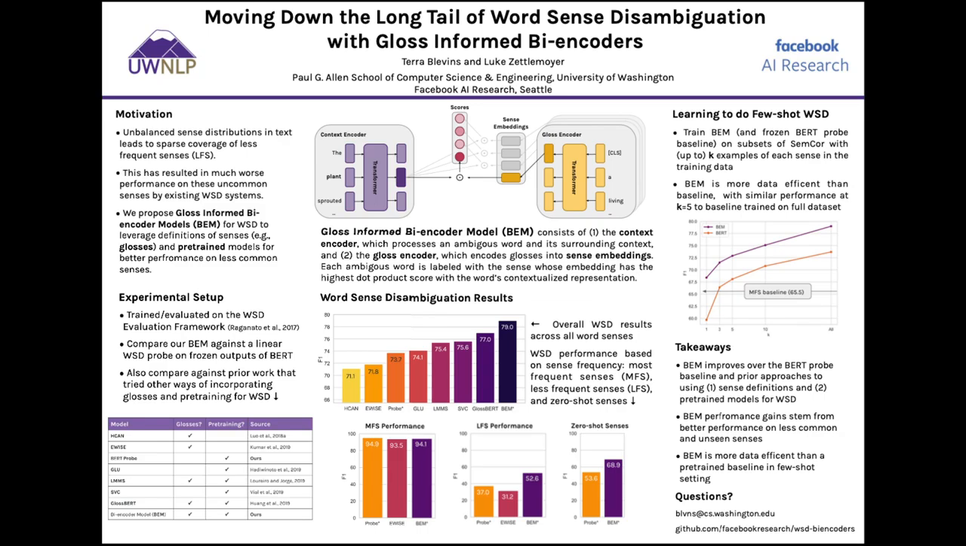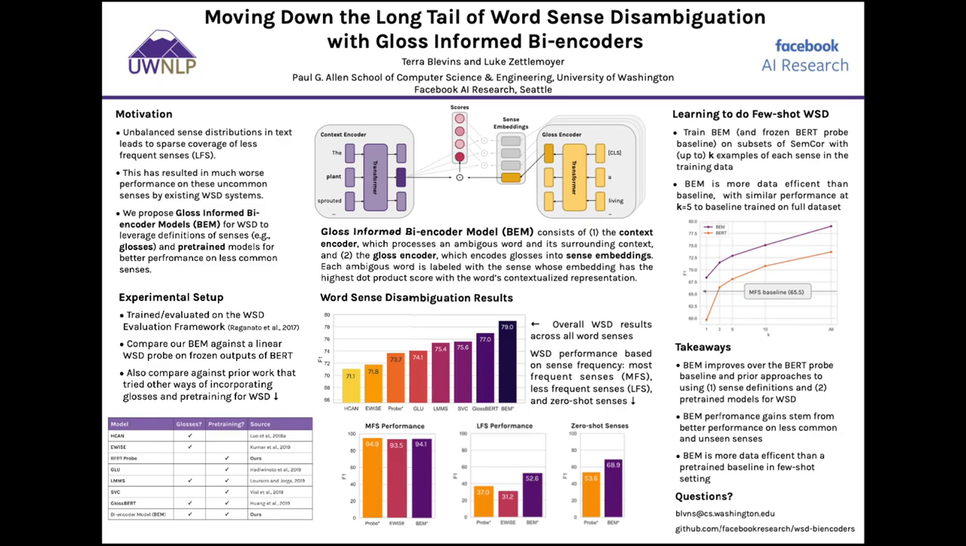And finally, we looked at how effective the bioencoder is at learning from limited data with a few-shot learning setup. As shown in the graph on the right, we found that the bioencoder is much more data efficient than the RoBERTa baseline, and is able to achieve similar performance to the full baseline model when only given 5 or fewer examples per sense.